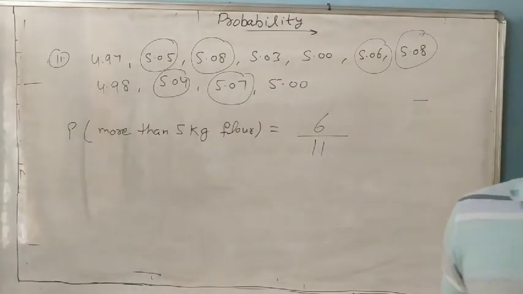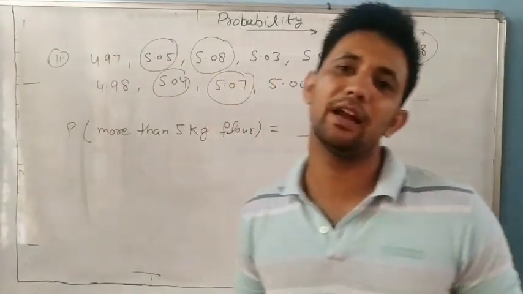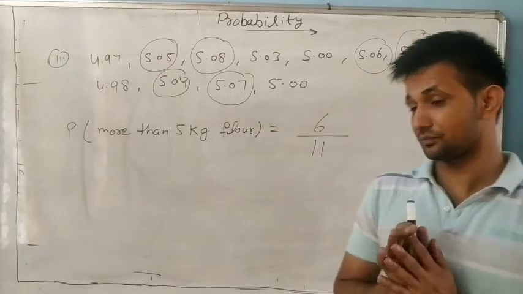Question number 12 and question number 13, you will also do yourself. So we finish this exercise. It is a very easy chapter. I hope everyone understood it.